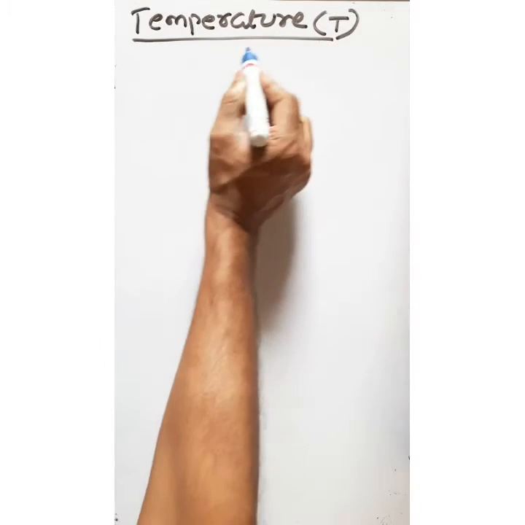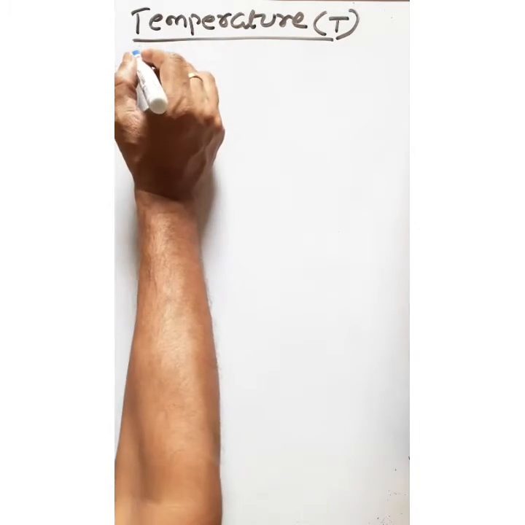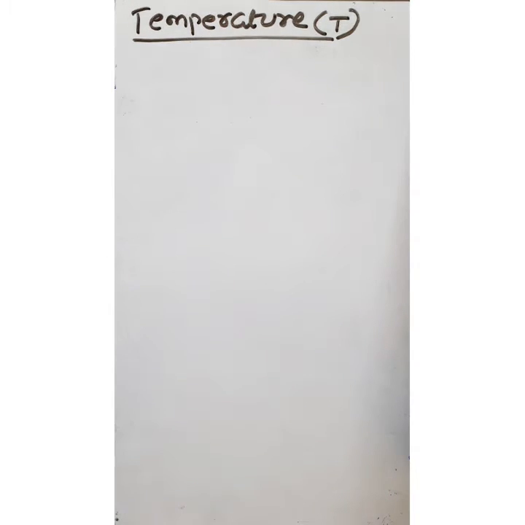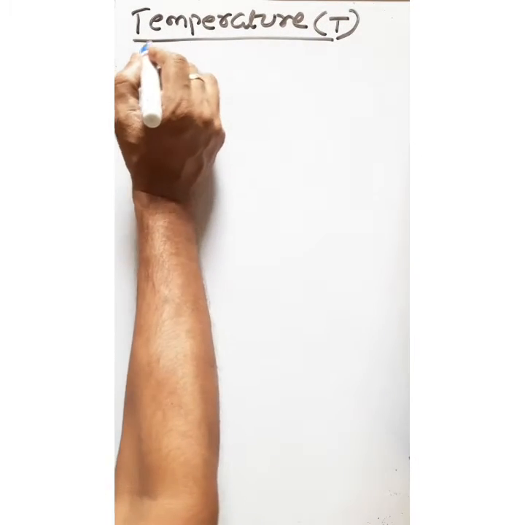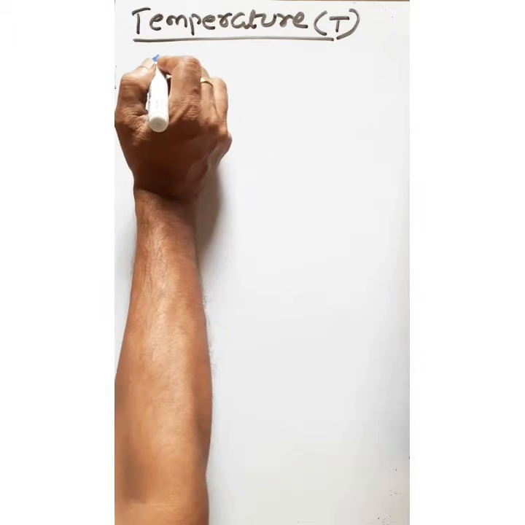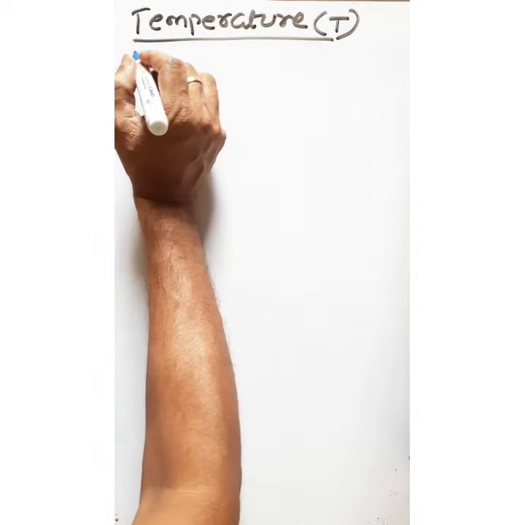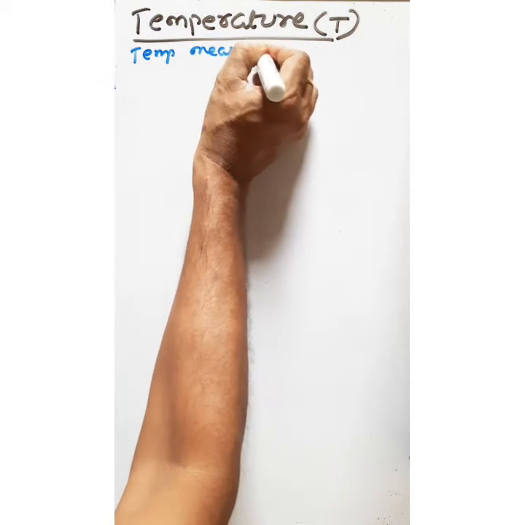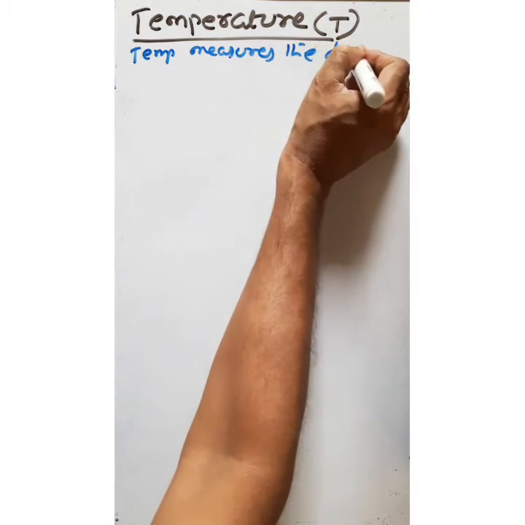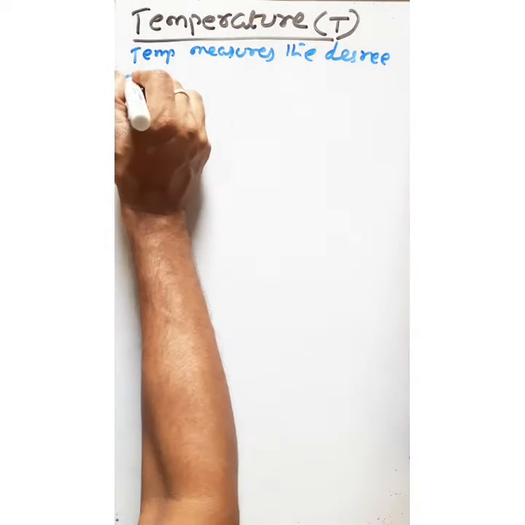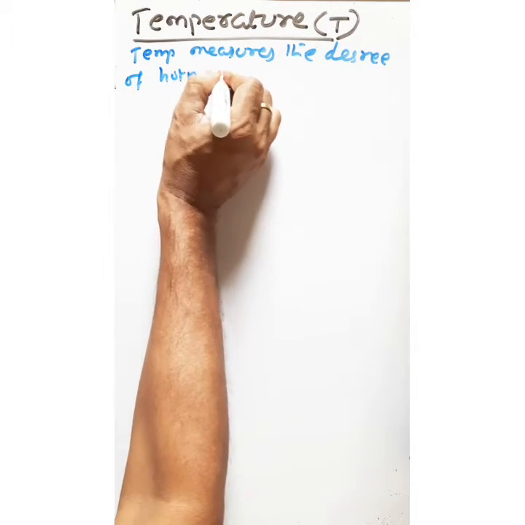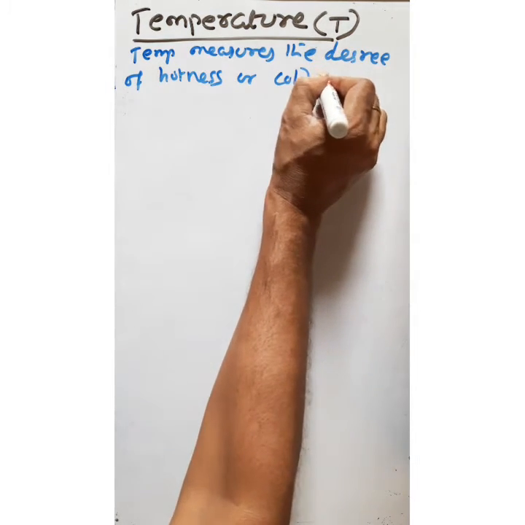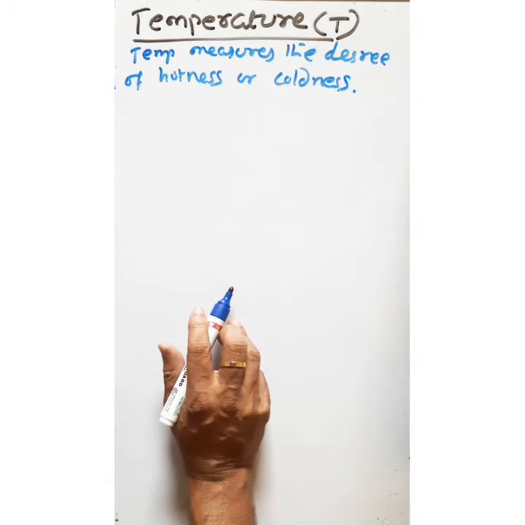Next is the concept of temperature. What do you mean by temperature? Suppose a body is cool, a body is cold, a body is hot. How can you sense it? By measuring its temperature. So from the temperature we can say which body is hot, which body is cold. Or you can say temperature measures the degree of hotness or coldness of a body. So this is the definition of temperature.